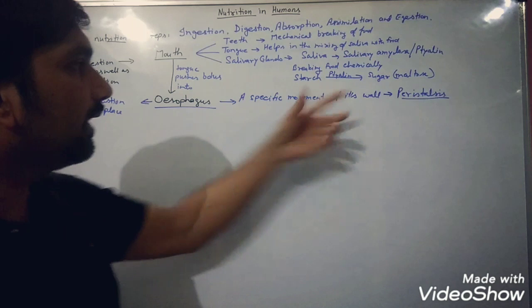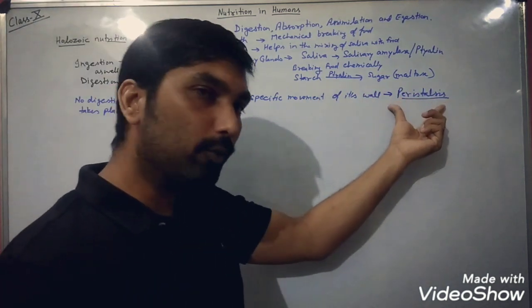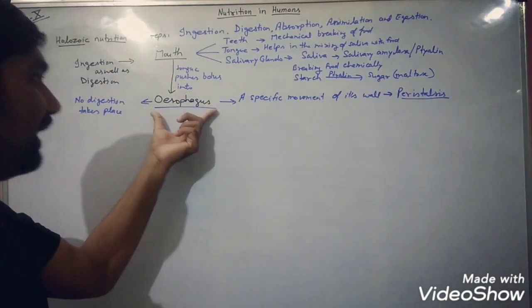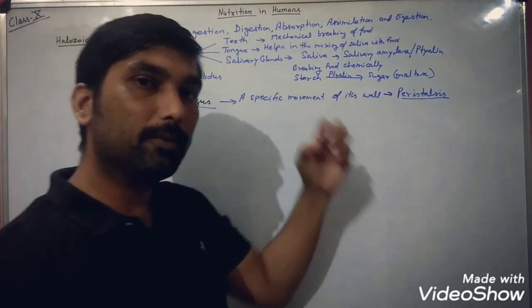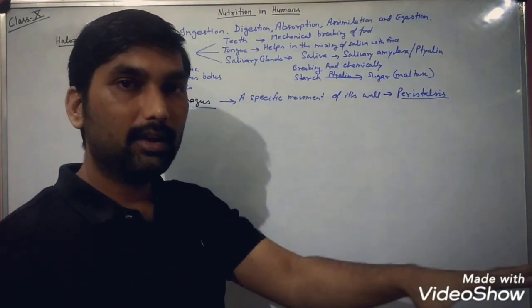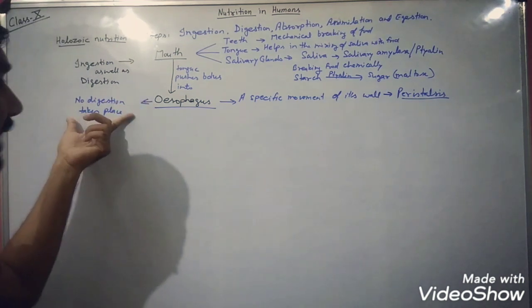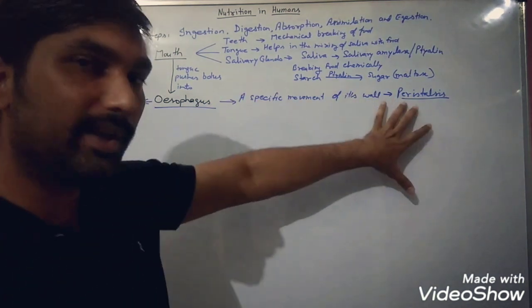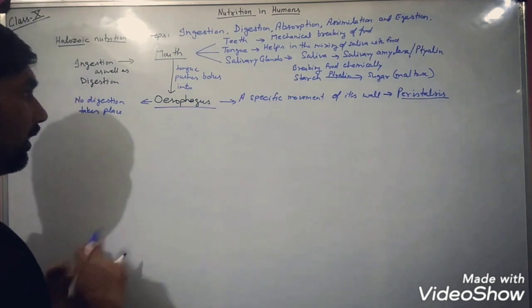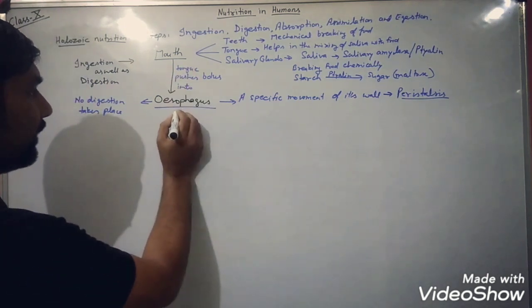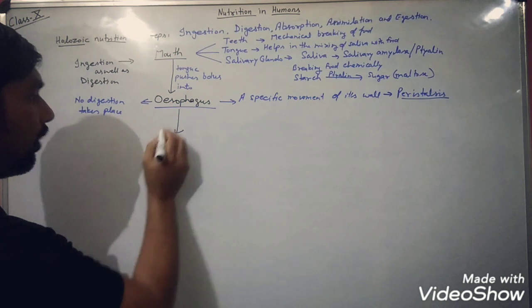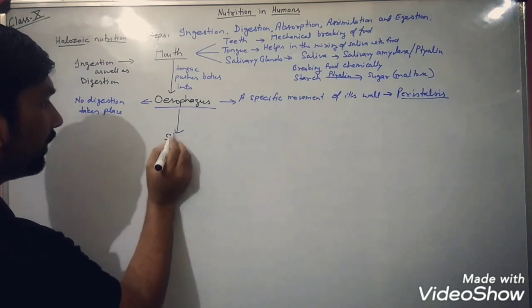So it's very important, peristalsis or peristaltic movement, that is the specific feature of the esophagus, and it helps to move food forward inside the stomach. So in the esophagus, no digestion takes place, but its specialty is what? Peristaltic movement. Now this bolus is going to move into the third organ, that is what? Stomach.